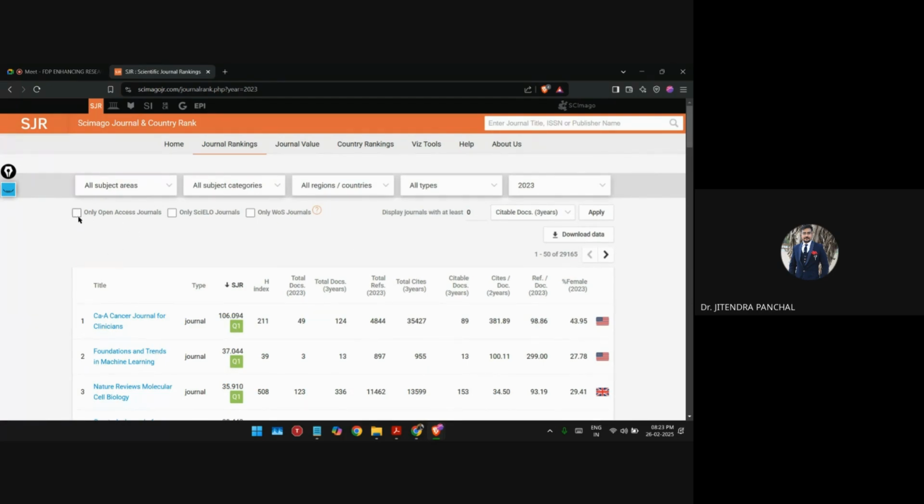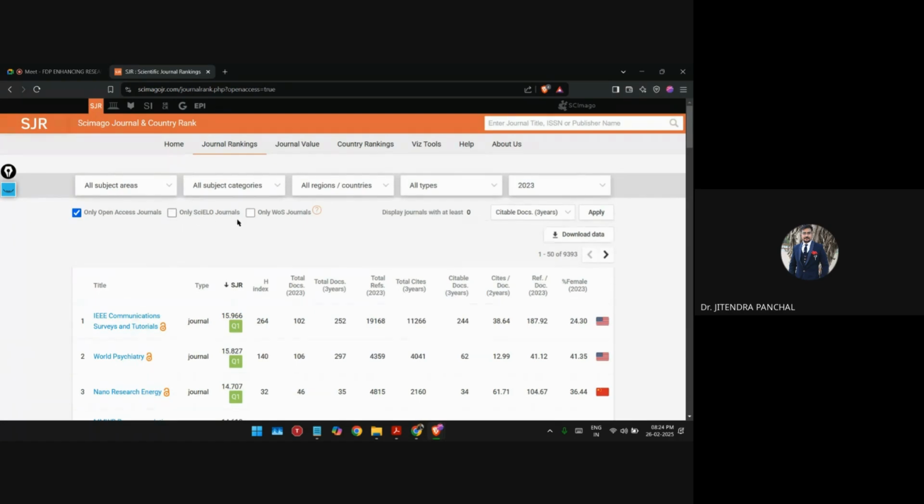If you want to see only open access journals, then you need to click on this. When you click on this, it will filter the overall database as per this requirement. Only open access journal means what? These are the journals which require APC charges. I will come back to that also, which journal is charging how much APC. We will see in this platform only, it is given. We will see later on after this.